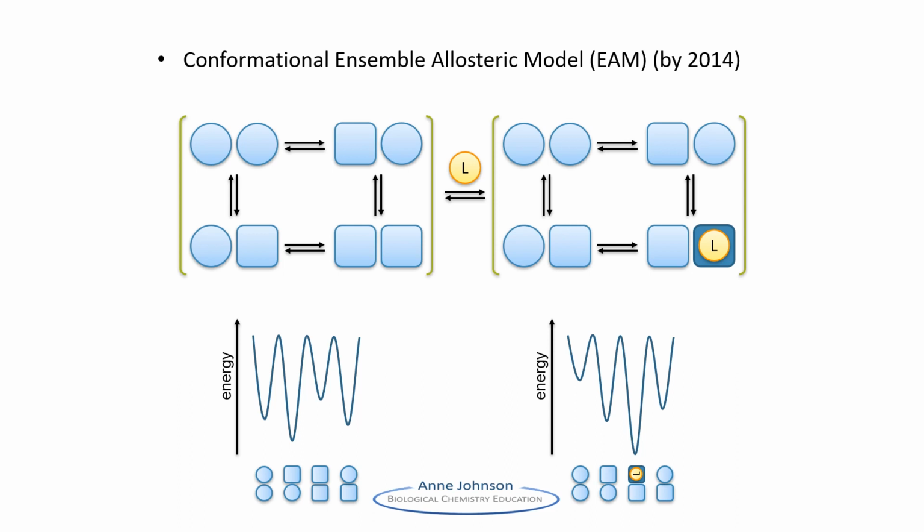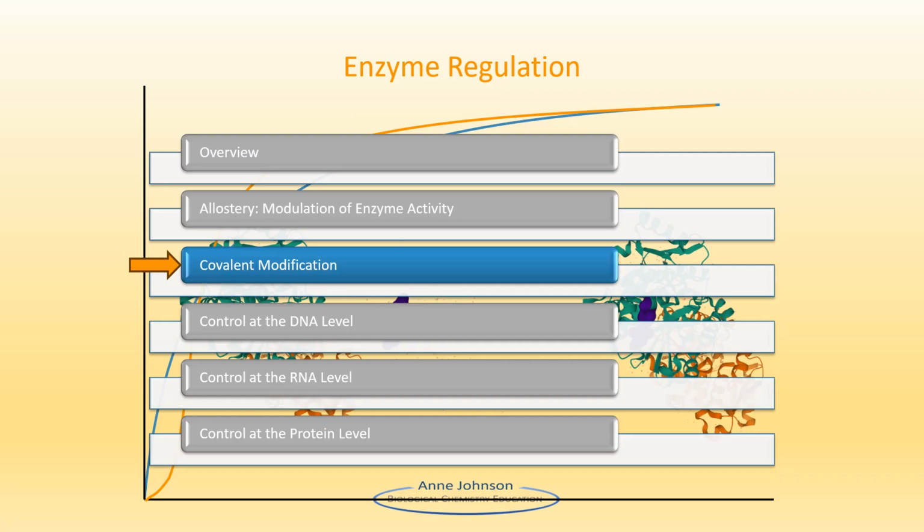Regardless of which of these models proves to be correct, they all rely on effector binding and conformational change. Next time, we'll discuss covalent modifications.